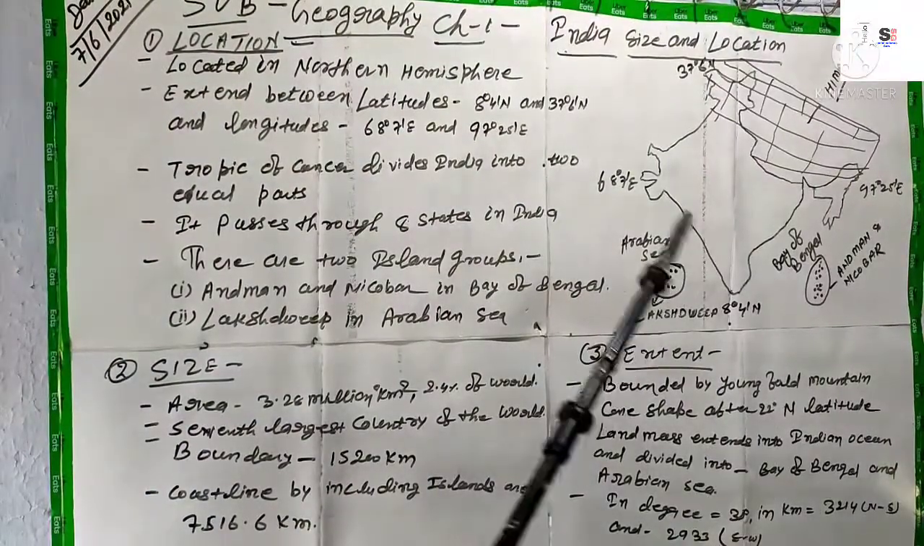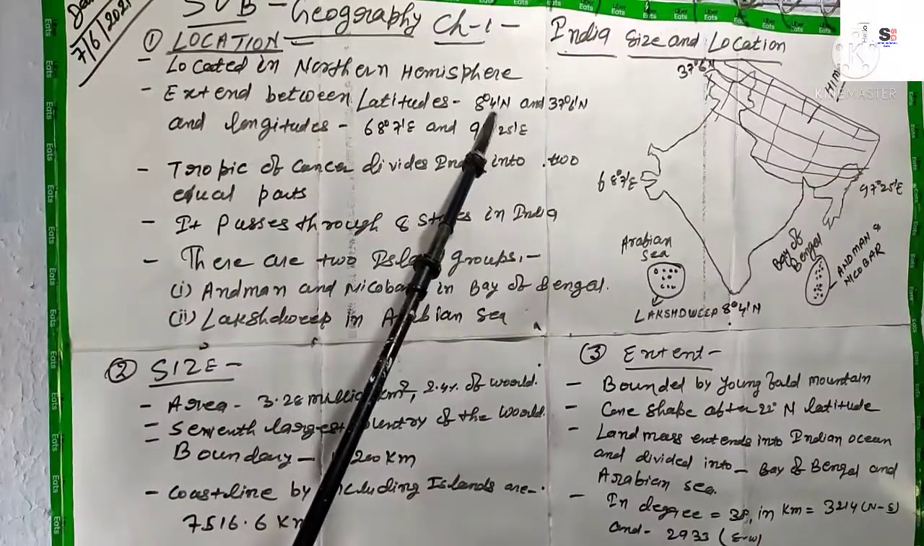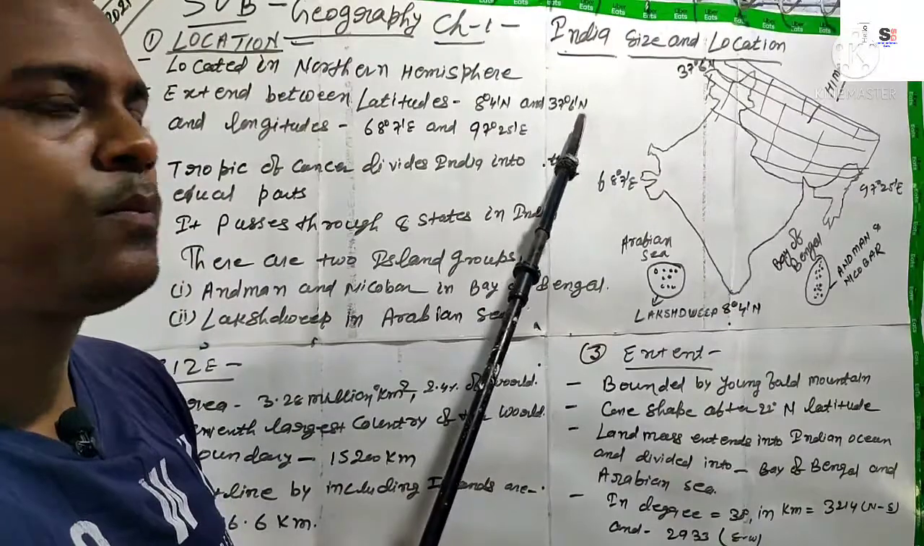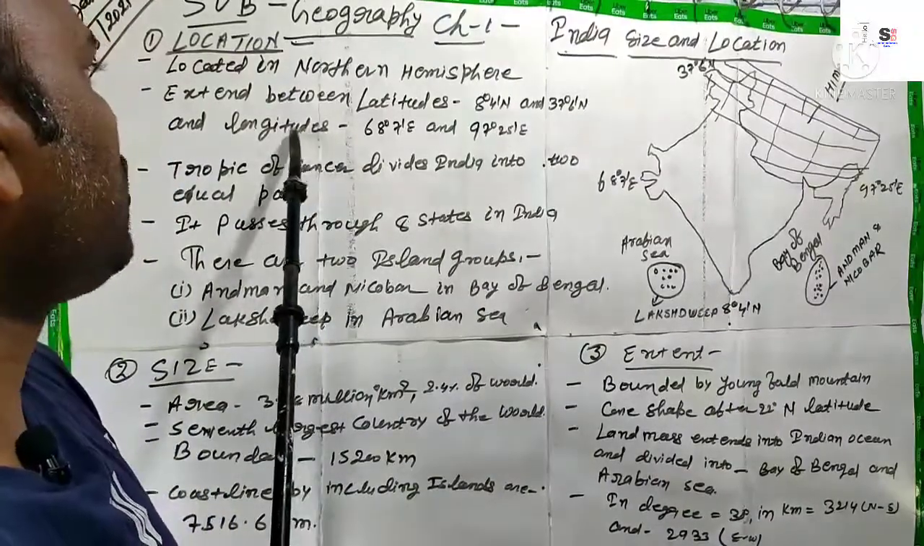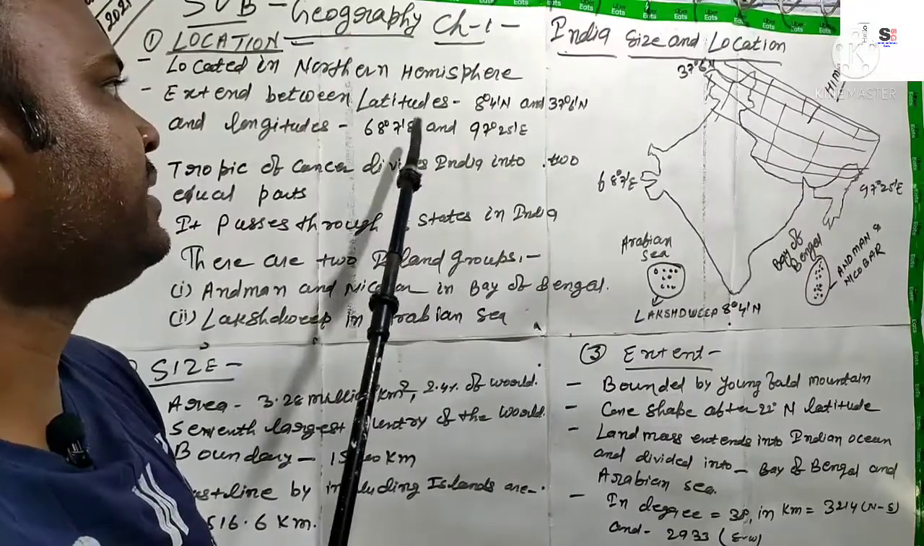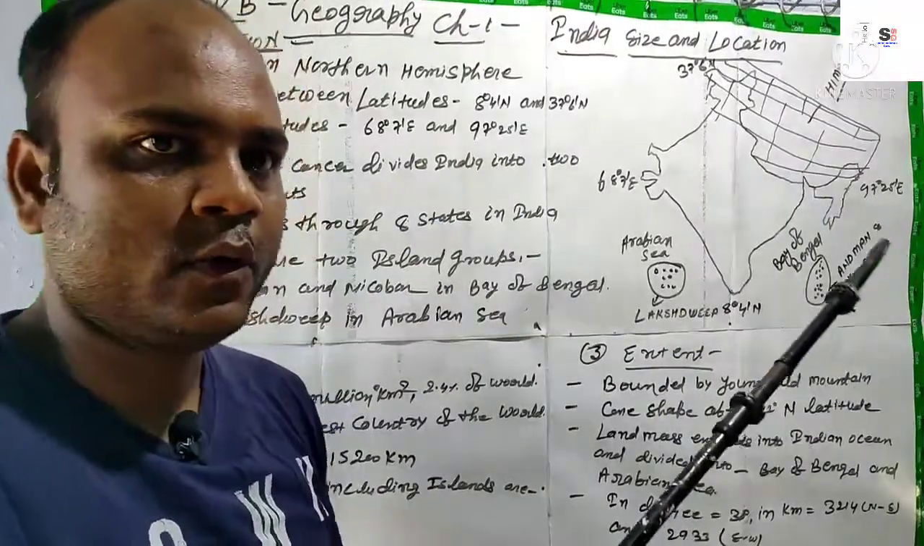So you can see here, India extends between latitudes 8 degree 4 minute north and 37 degree 6 minute north. And when we talk about longitudinal extent, that is 68 degree 7 minute east and 97 degree 25 minute east. Okay.